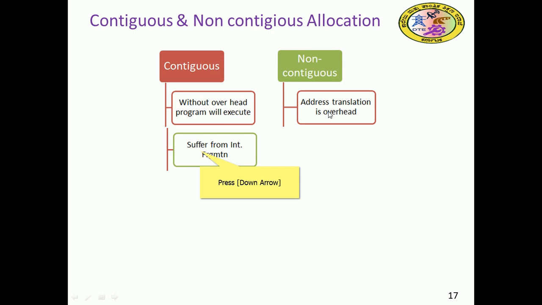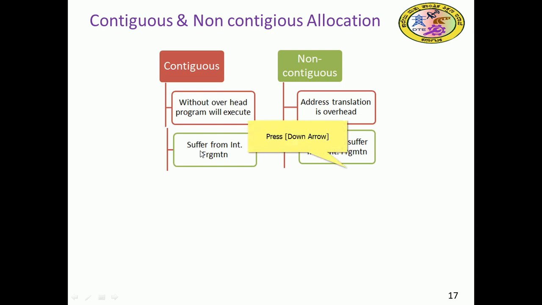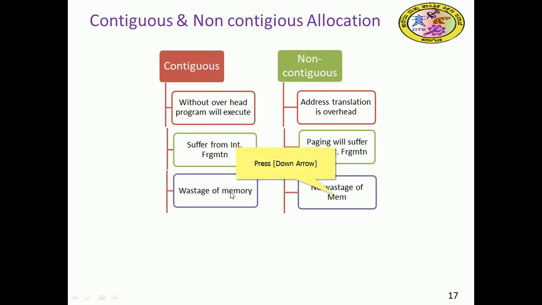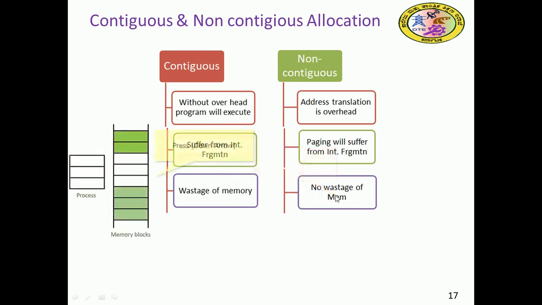Contiguous memory allocation suffers from internal fragmentation. Non-contiguous paging, which will be discussed subsequently, does not suffer from it. Here, wastage of memory is possible in contiguous allocation, whereas with non-contiguous there is no wastage, as all the pieces of memory are combined logically and given to the process.